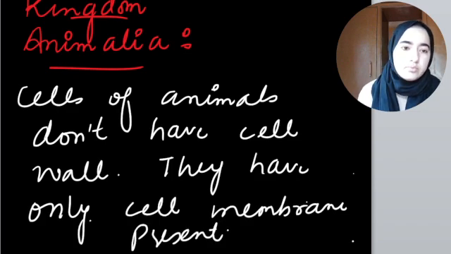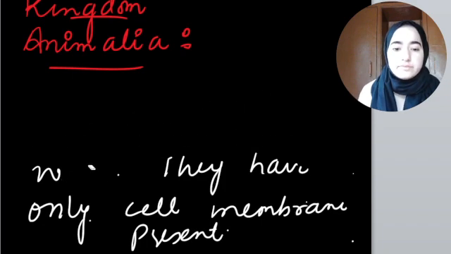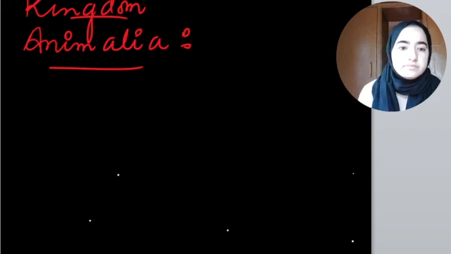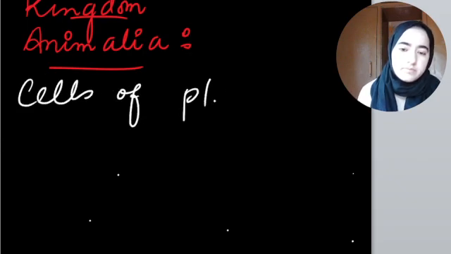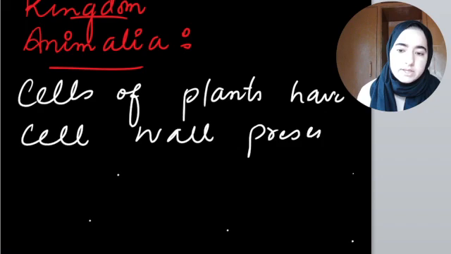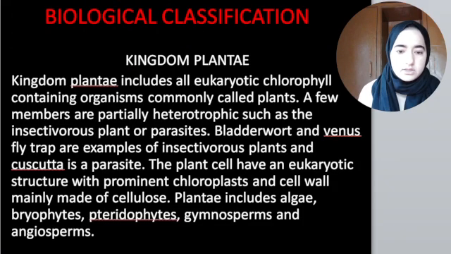I'll write down one more point, that cells of plants have cell wall present in them. I hope this concept of kingdom Animalia is also clear, right?